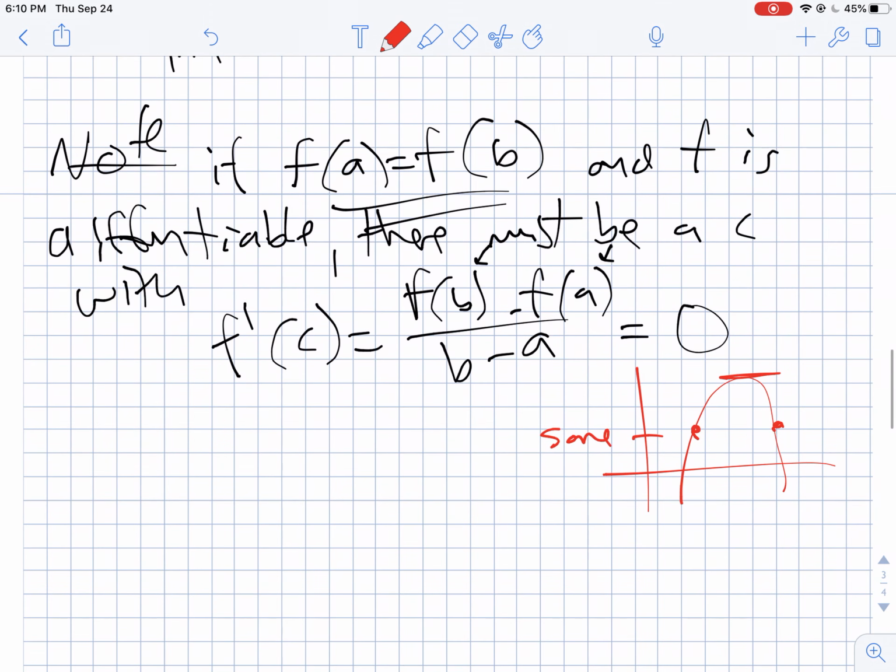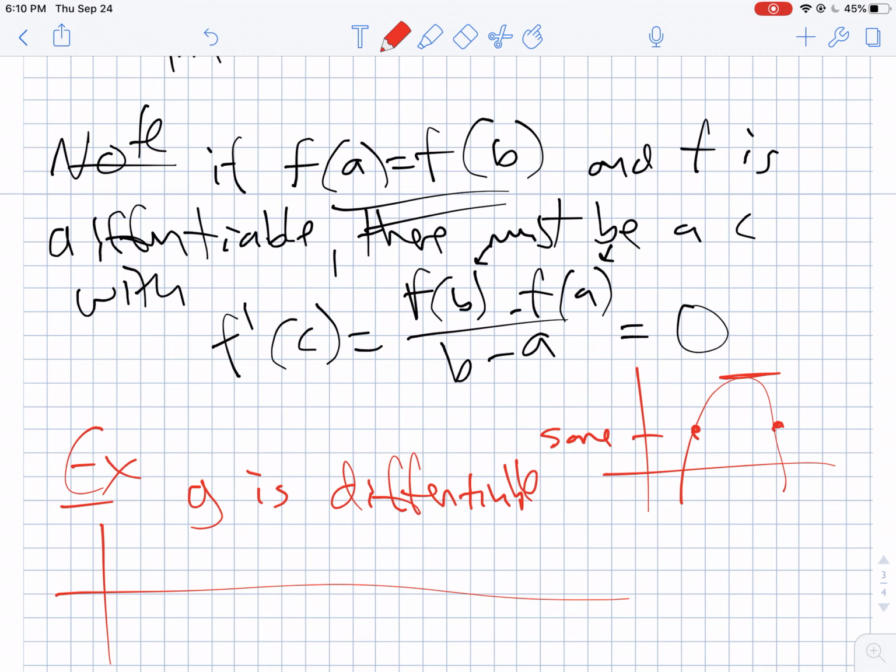Okay, so here is an example. So I'm going to tell you that g is a differentiable function. You'll see that a lot in problems. G is differentiable. And then we're going to give you a table of g values. So x goes 0, 3, 4, 6, 7, 9, 10. And then the values here are 2, 4, 5, 2, 0, negative 1, 0.